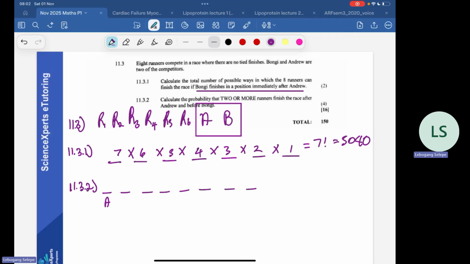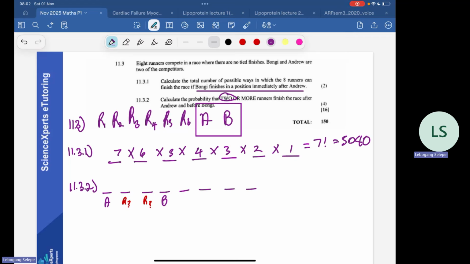Let's go with 2. The 2 runners should be after Andrew, but before Bongi. So Bongi needs to be here. In essence, the 2 or more runners should be between Andrew and Bongi. That's what the question is saying.